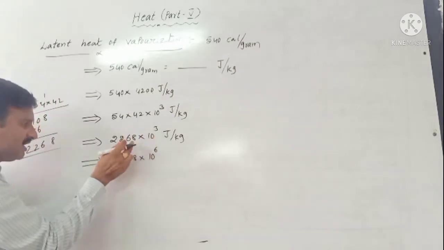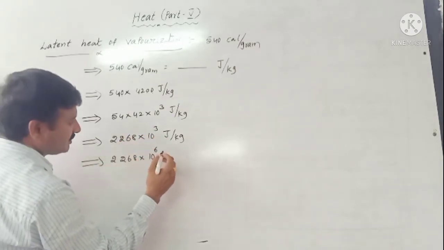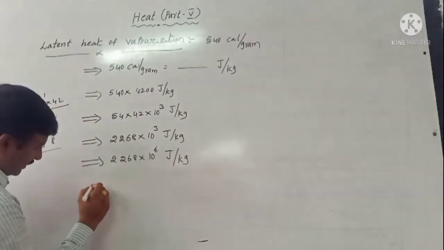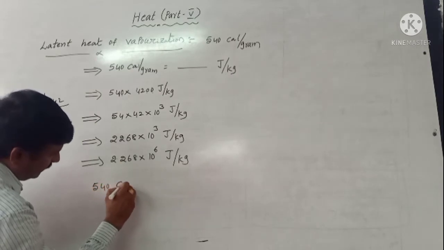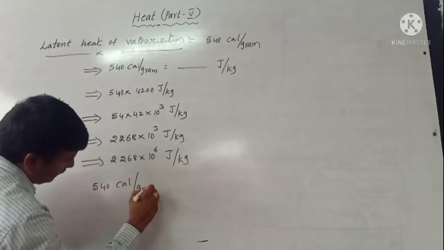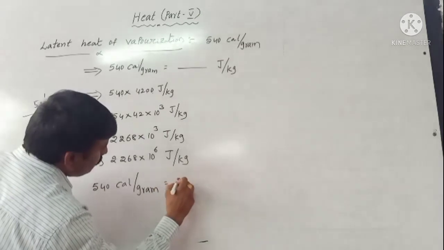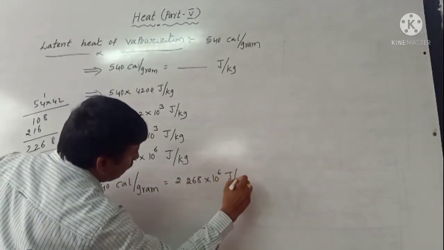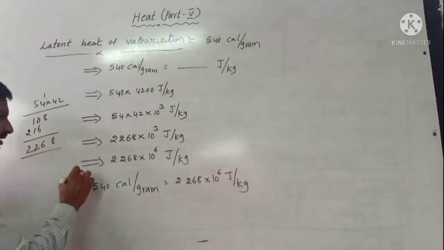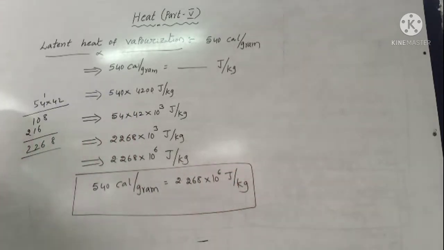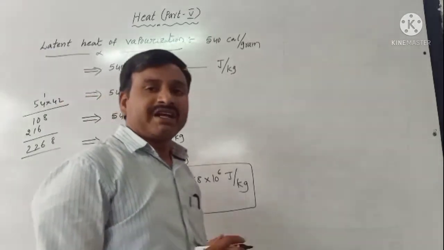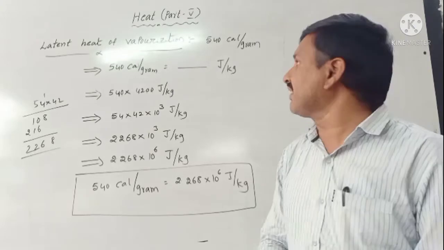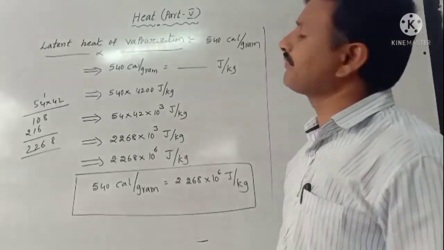Already we know the 10 cube, so total 10 power 6 joule per kg. So 540 calorie per gram is equal to 2.268 into 10 power 6 joule per kg. It is the latent heat of vaporization.